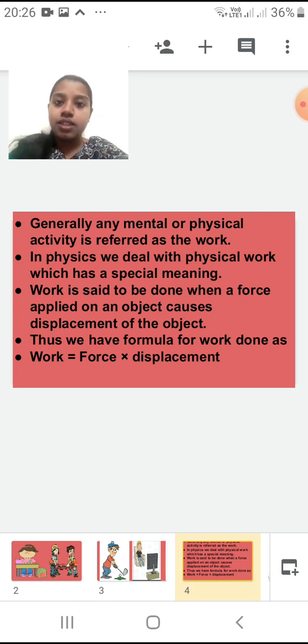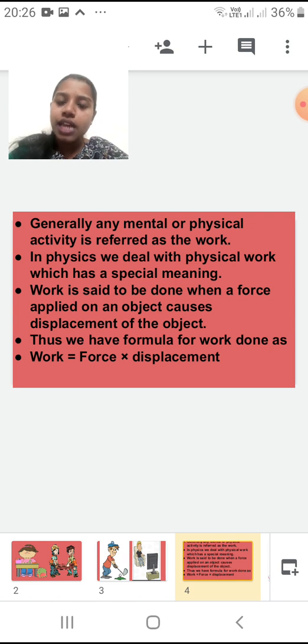Now here we are not dealing with physics in that sense. This chapter, work and energy, is a part of physics, so we are going to deal with physical activities. In physics we deal with physical work, which has a special meaning. So what is that special meaning in physics that we are going to study here?